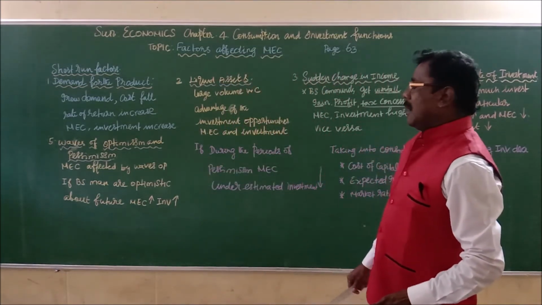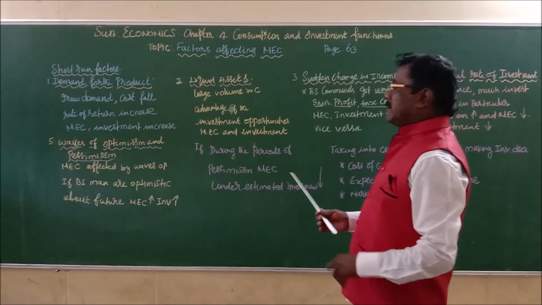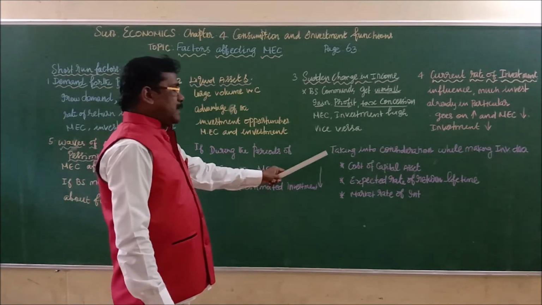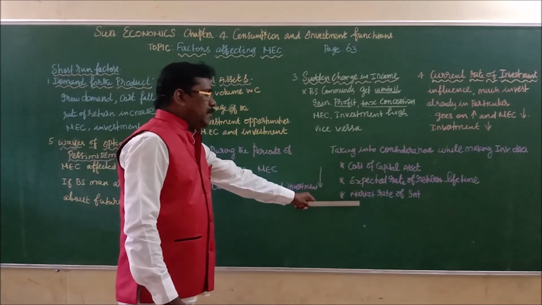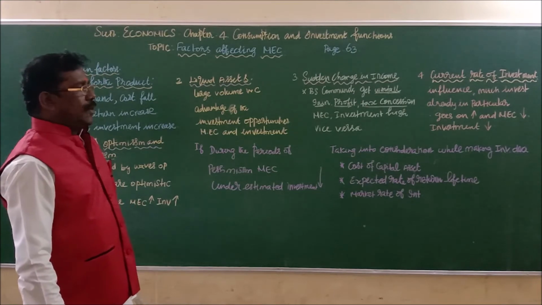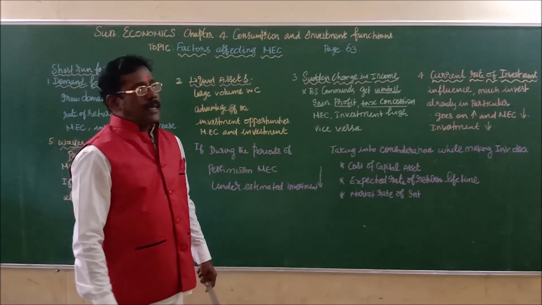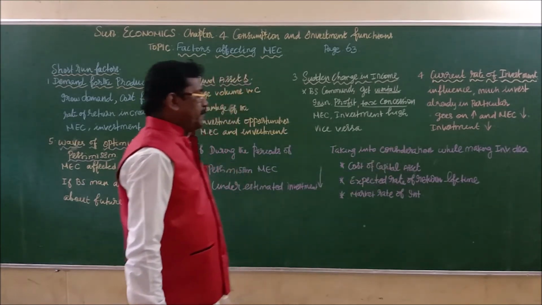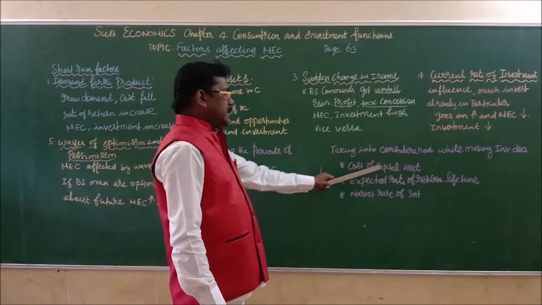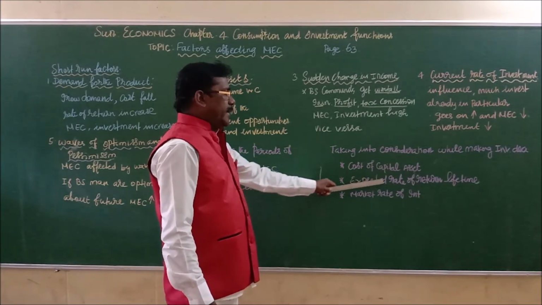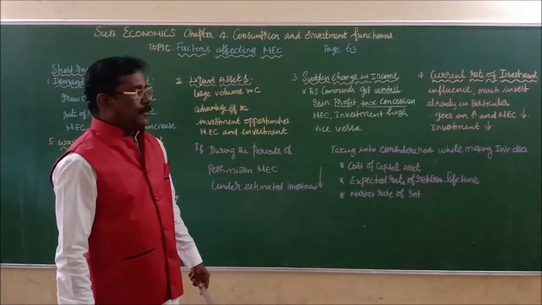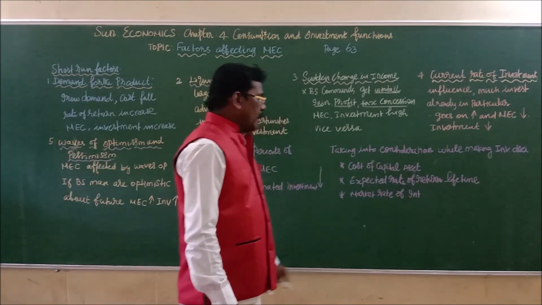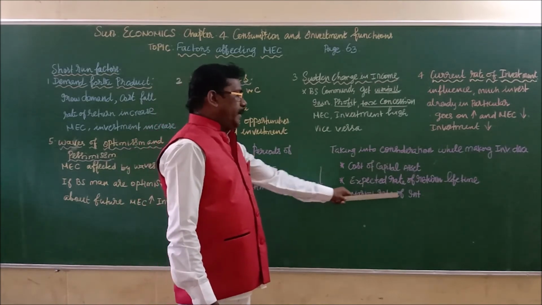Apart from that, while taking an investment decision, the businessman has to take into consideration the following 3 important factors. Number 1, cost of capital asset; then the expected rate of return from the project or business over its whole lifetime; and the third one is the market rate of interest.